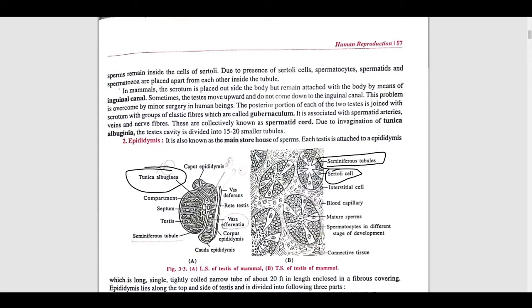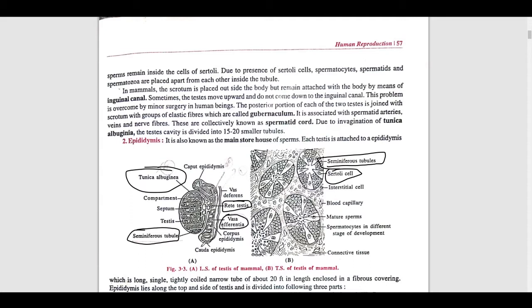Now sperms are produced here in the seminiferous tubule, and they will make a network of fibers, and these will come to the rete testis, right? After this, everything will come in a network in the rete testis and join and give it to the vasa efferentia.